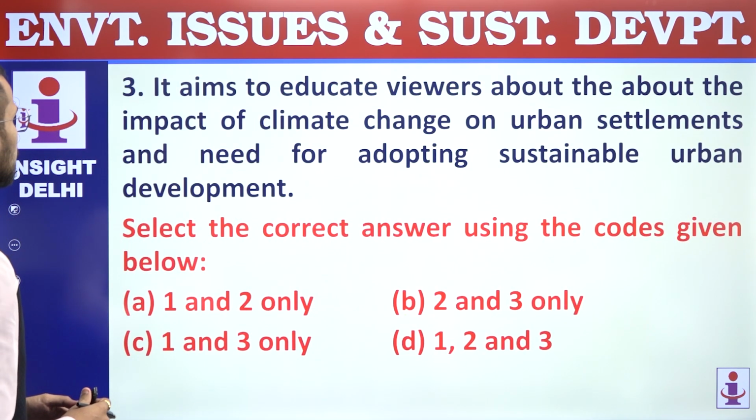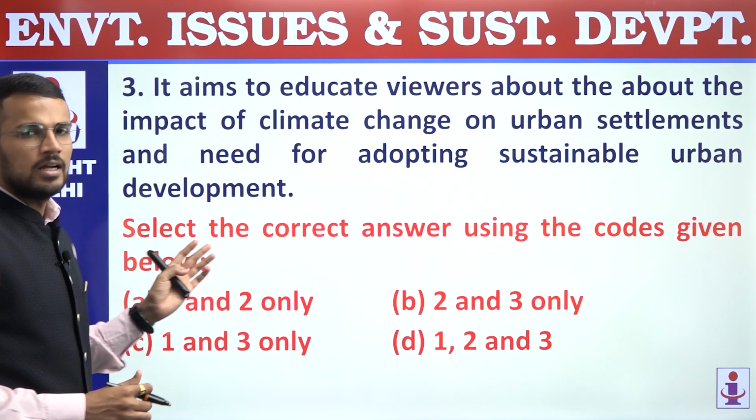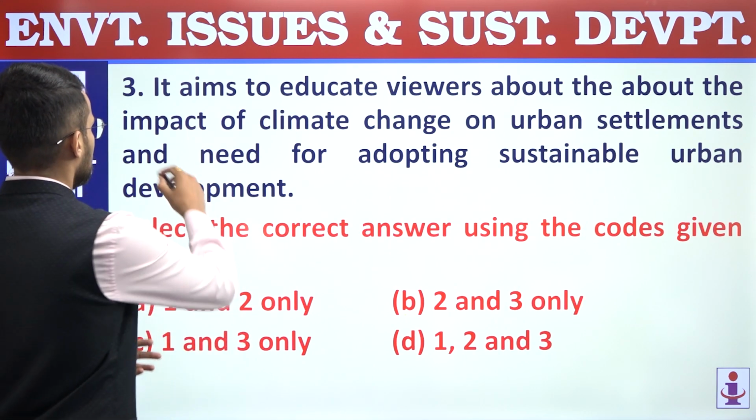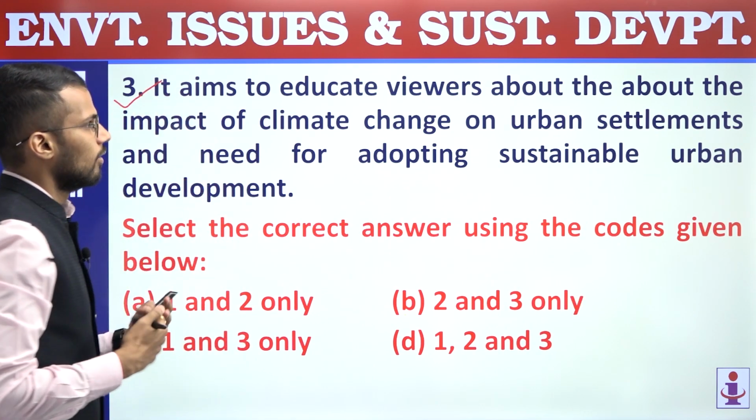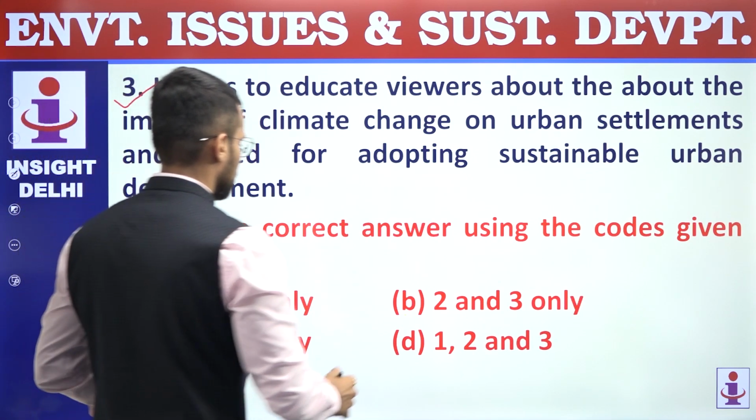Third, it aims to educate viewers about the impact of climate change on urban settlements and need for adopting sustainable urban development. Right? So the objective is to make people aware about the sustainable urban development. So third statement is correct.